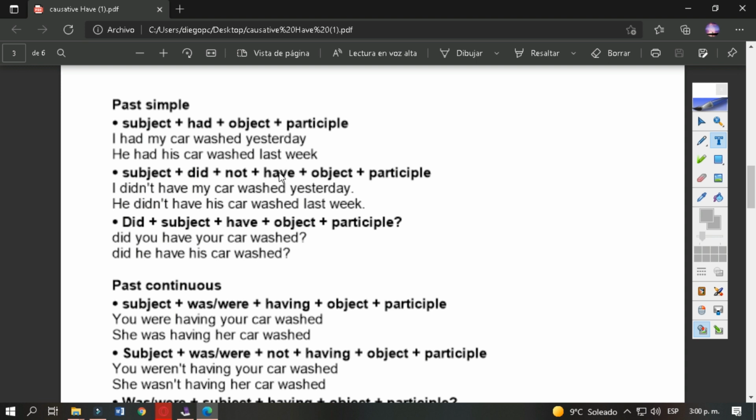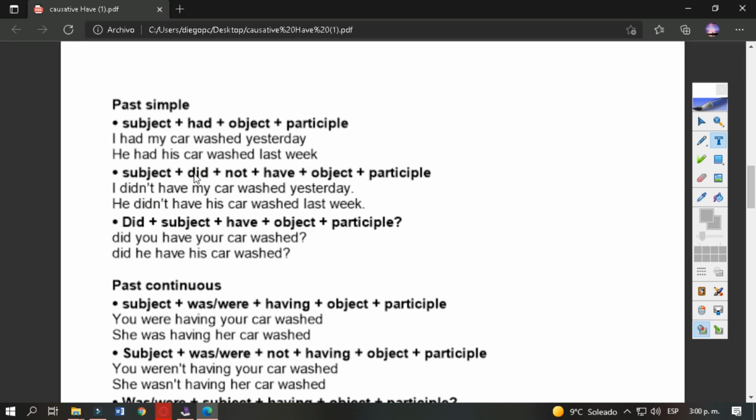Have, the main verb, that is in the present. Yes, because did, the auxiliary verb, gets all the flexibility, all the variation, in this case, of the past. The object, car wash, and okay, yesterday the information, wash, the action in the participle. The subject in here is he, didn't, yes, the same auxiliary verb.